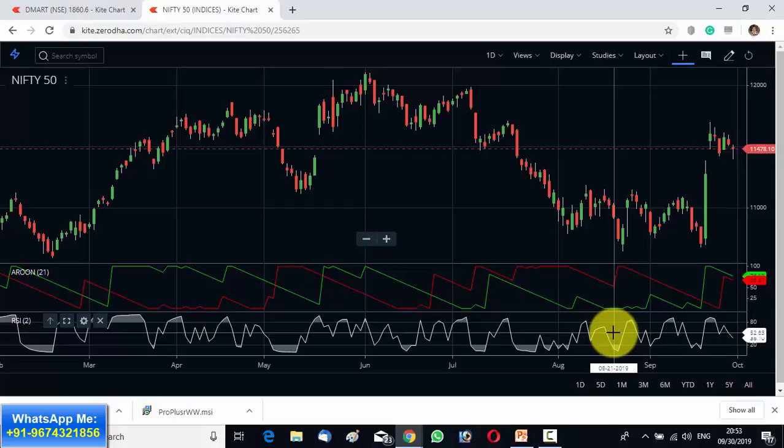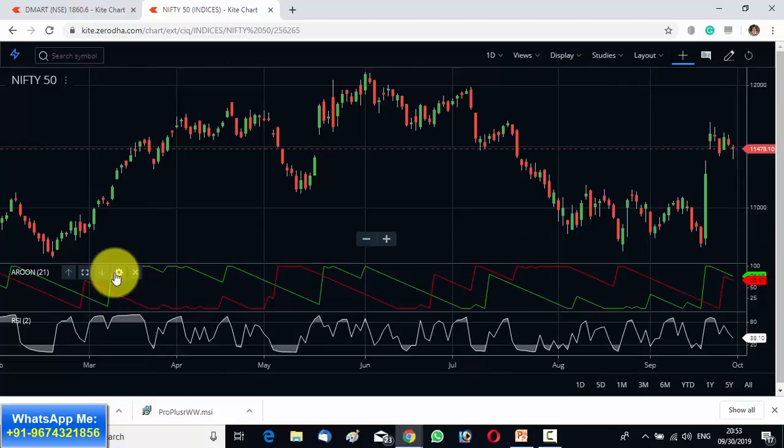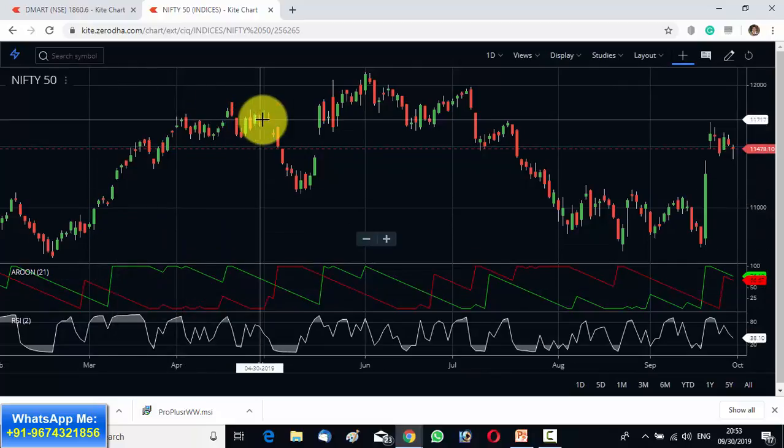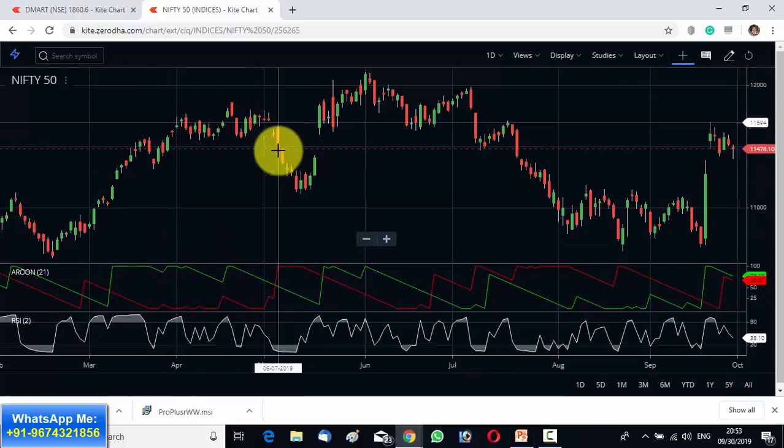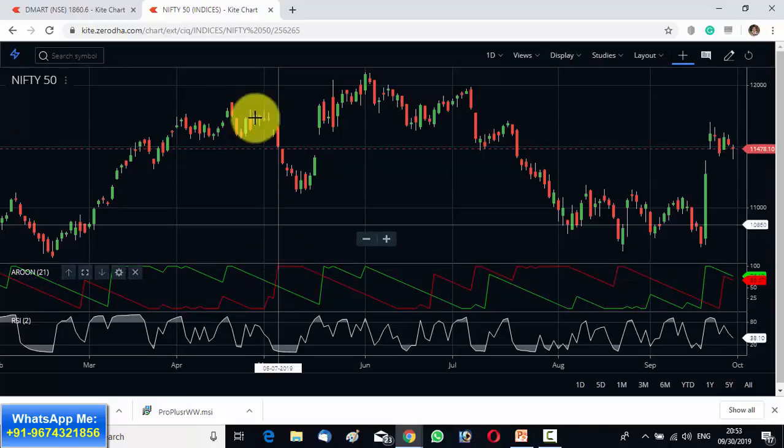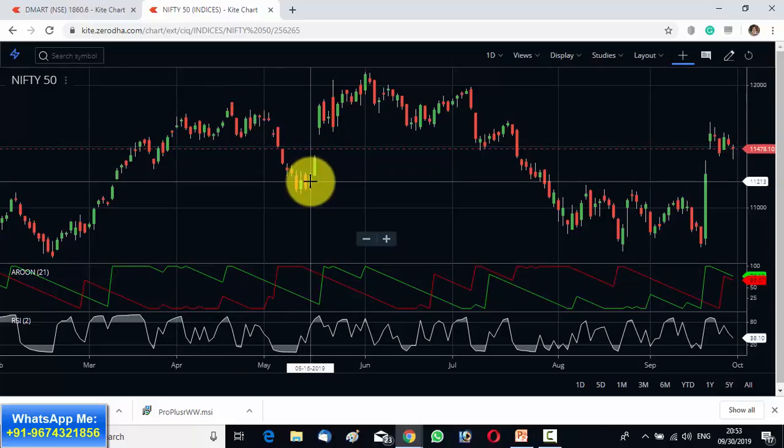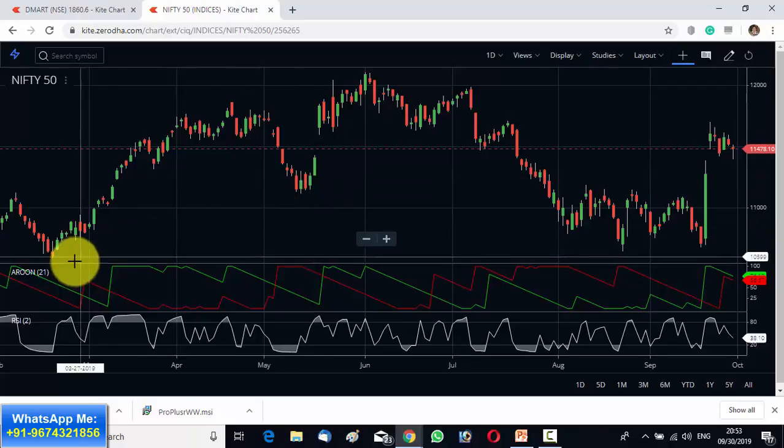You can trade Aroon alone because you can buy here and sell back after making profits, or you can short here and buy back after making profits, you can trade with some targets. That is possible. But if you can mix and match between Aroon and some other indicators, you can make a good amount of money, my dear friends.